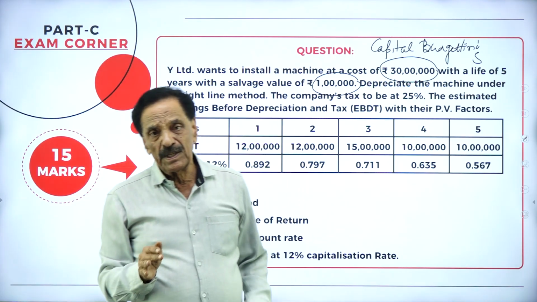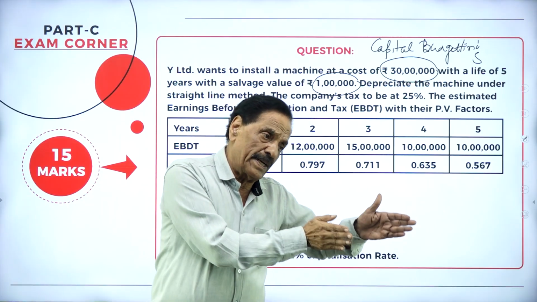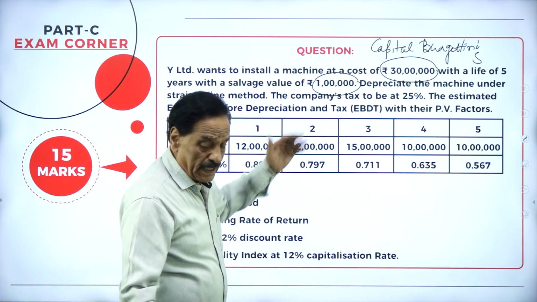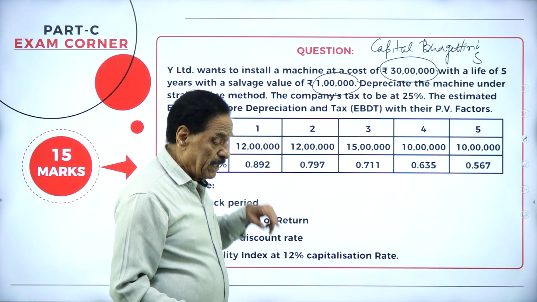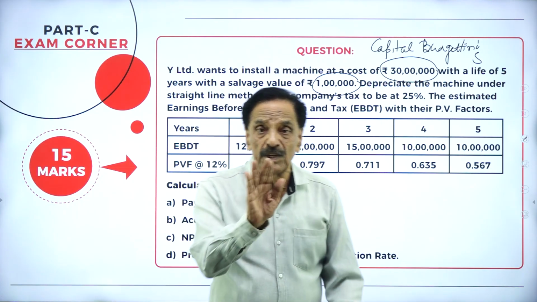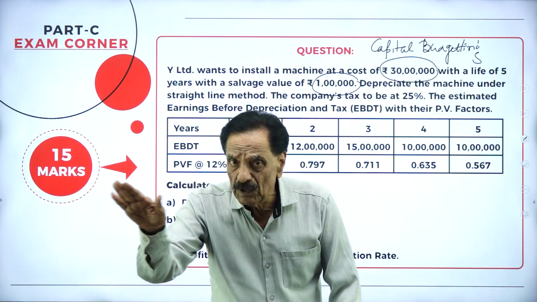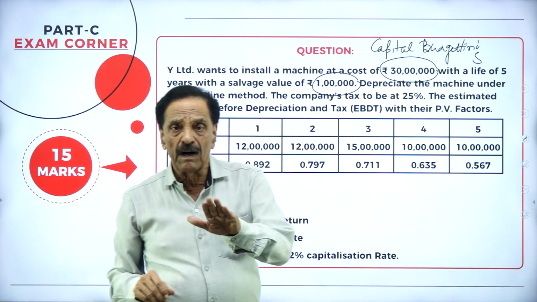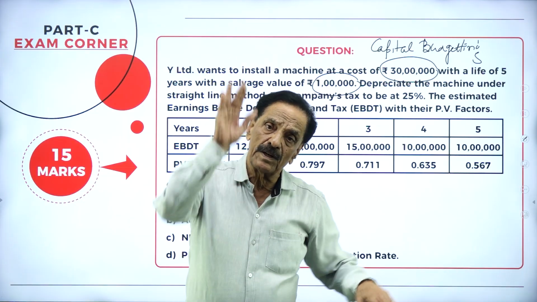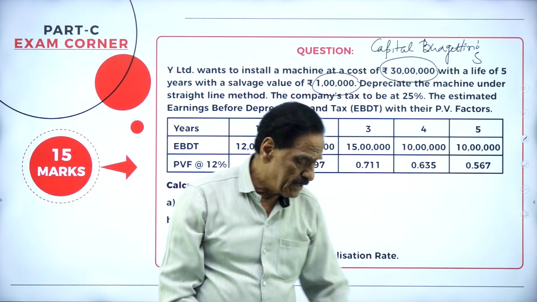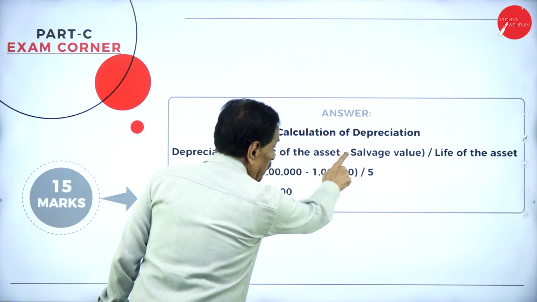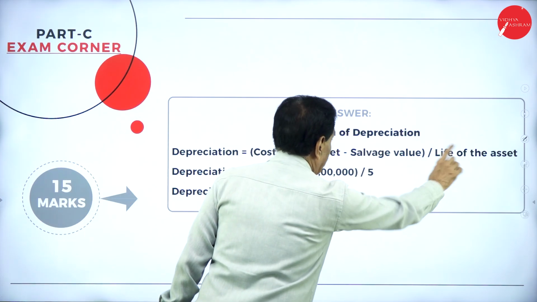Then depreciation, there are two methods. One is called straight line method, one is called diminishing method. Here they ask straight line method. Cost is given, salvage is given. What's the formula? Depreciation is equal to cost of the asset minus salvage value, divided by life of the asset.